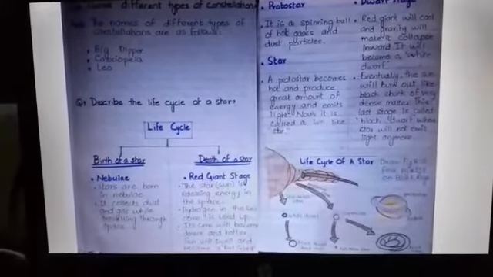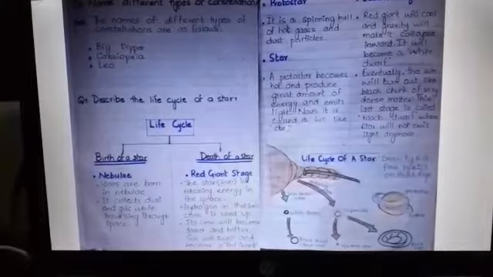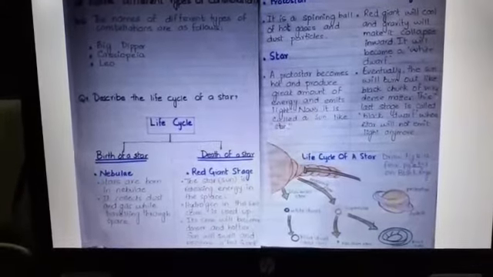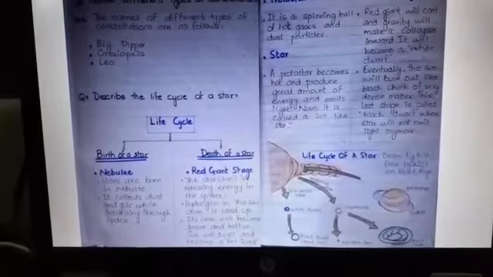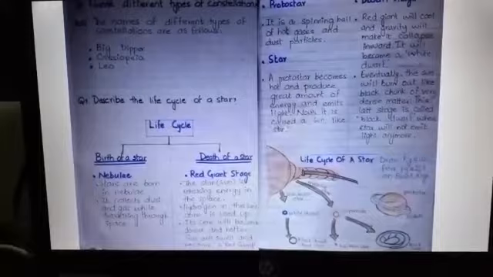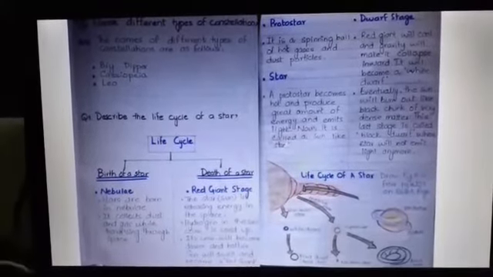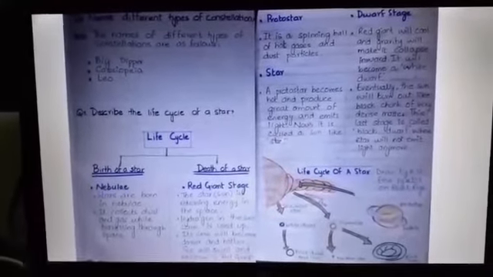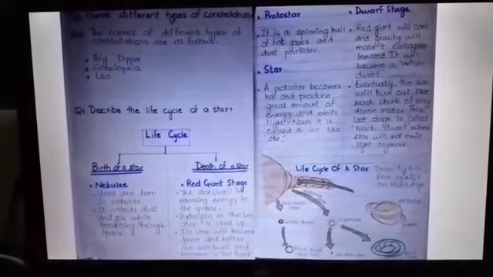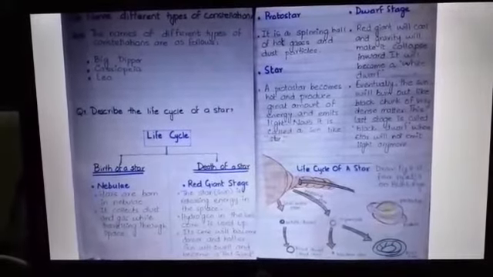Death of a star. Red giant. This star is releasing energy in this space. Hydrogen in this sun's core is used up. Its core will become denser and hotter. Sun will swell and become a red giant. Red giant will cool. Then comes the dwarf stage. Red giant will cool and gravity will make it collapse inward. It will become a white dwarf.